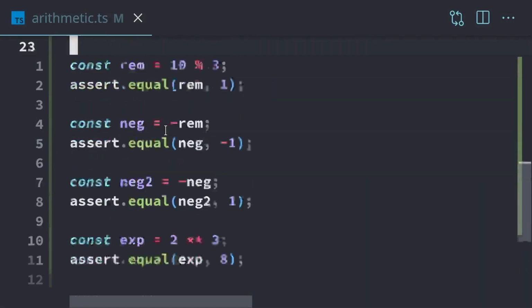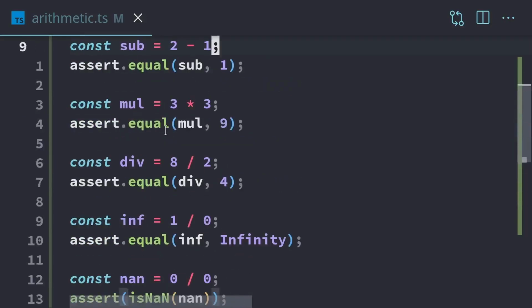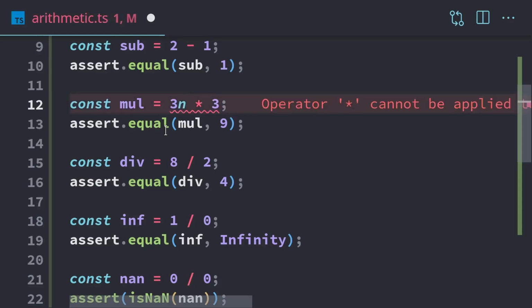Most of this should also work with decimals and things like that. For example, for multiplication, we can do 3.5 times 3, that's fine. We can use scientific notation, that works as well. I think we can even do hex, so if we want to do hex, we can multiply ff by 3 as well. I think the only thing that won't work is big integers. Yeah, we can't use big integers. Big integers have a whole separate way of doing things.